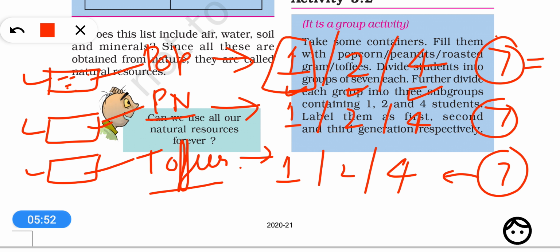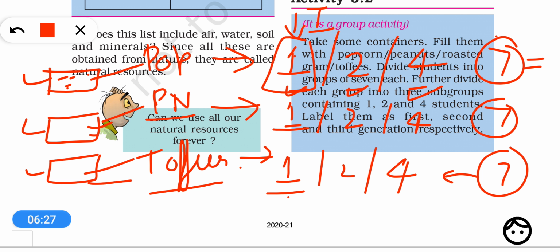In the same way, this box will be given to this one and this box to this one. Suppose this is the first generation of consumers. You will see that this one individual will have a large amount of popcorn or peanuts or toffees in his respective box. Whatever amount he desires, he will eat.